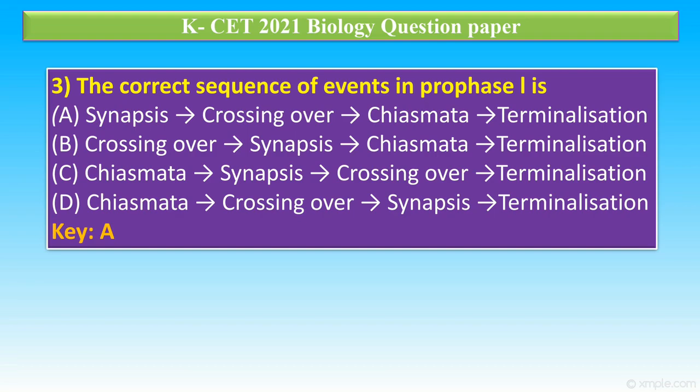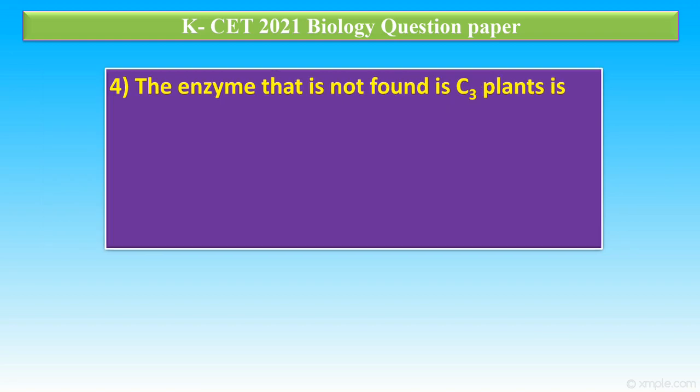During prophase 1, synapsis takes place in zygotene, crossing over takes place in pachytene, chiasmata formation takes place in diplotene, and terminalization takes place in diakinesis. It is the correct sequence in prophase 1.